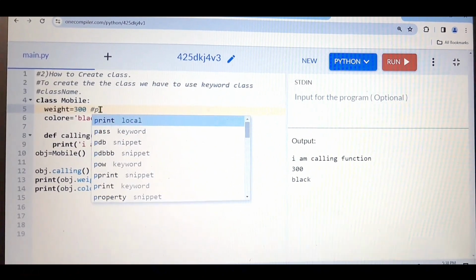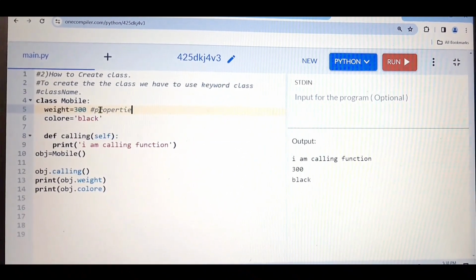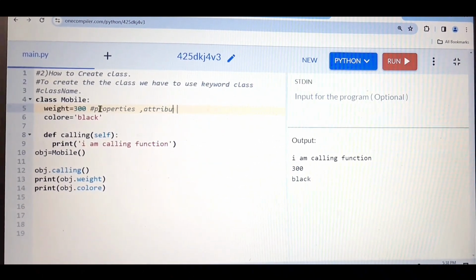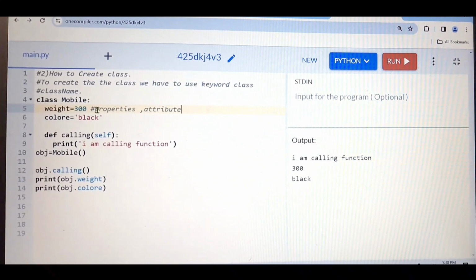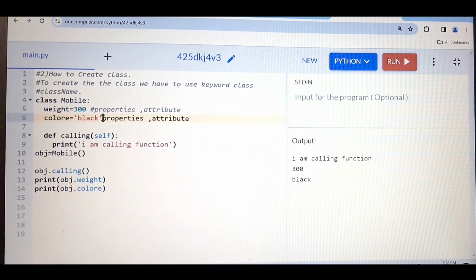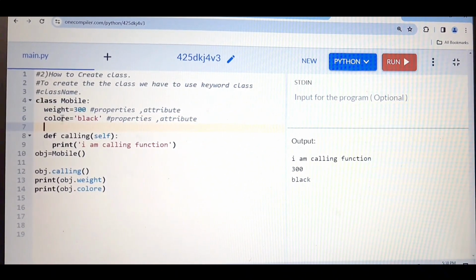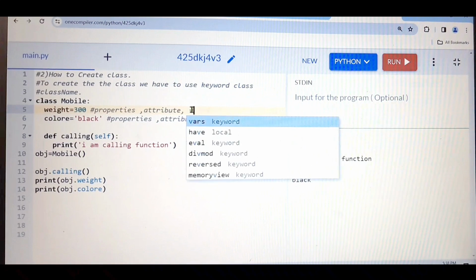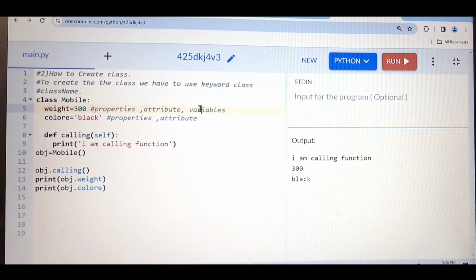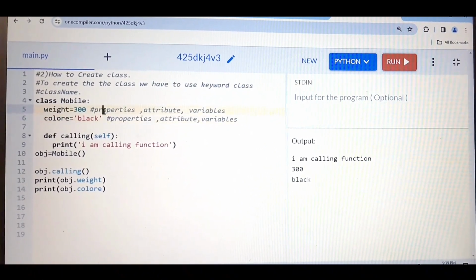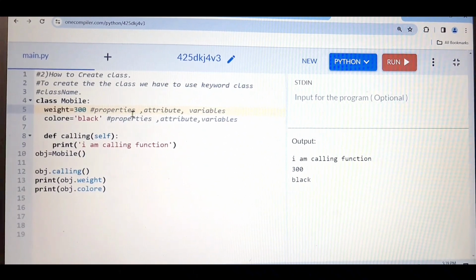This is nothing but the properties. Some people also call them attributes. So don't be confused about what are properties and what are attributes. Both are the same only. So these two are nothing but the properties or attributes, or some people also say variables. You can say either attributes or properties or variables, whatever you want. All the things are the same only.